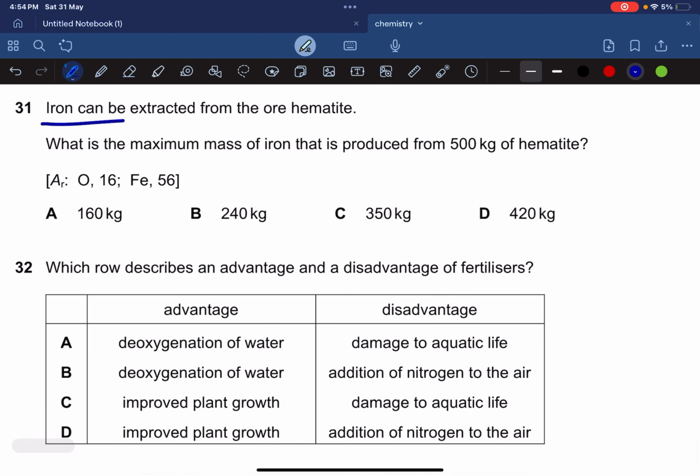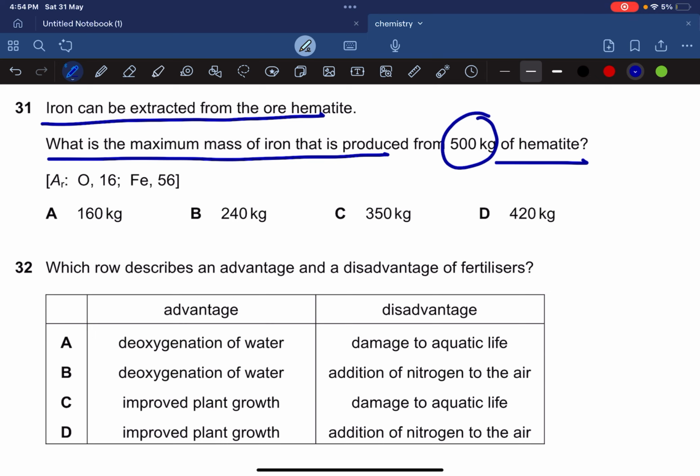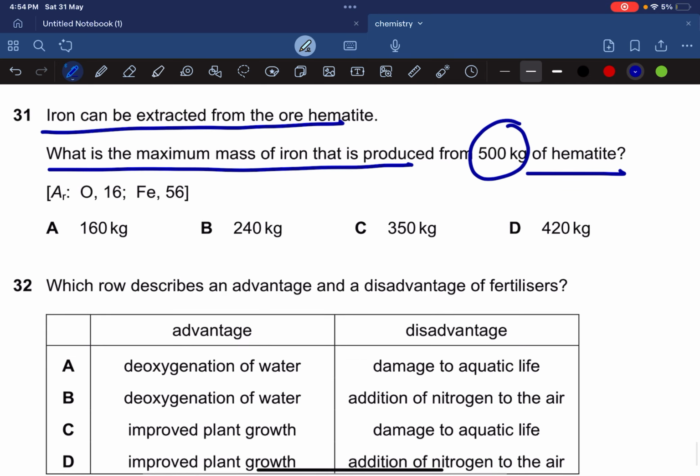Iron can be extracted from hematite. What is the maximum mass of iron that can be produced from 500 kilograms of hematite? So what they're trying to test over here is, do you know the equation of extraction of iron from hematite? So let's write down the equation. Whenever you have masses, they're asking for maximum mass, minimum mass, whatever, you got to look for the equation.